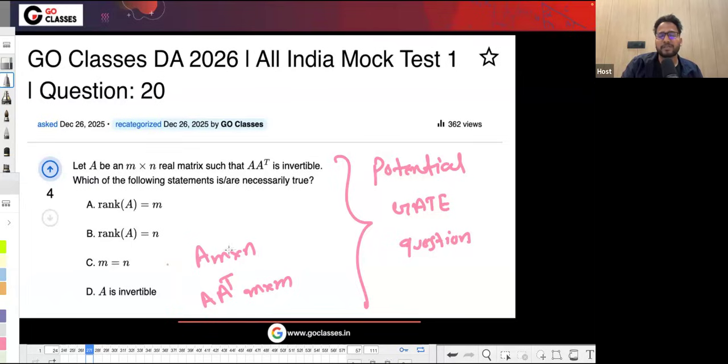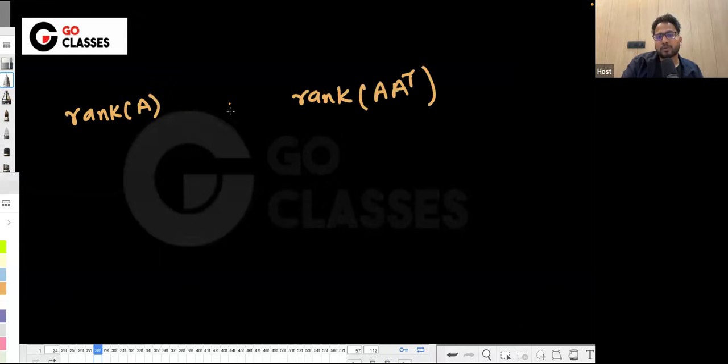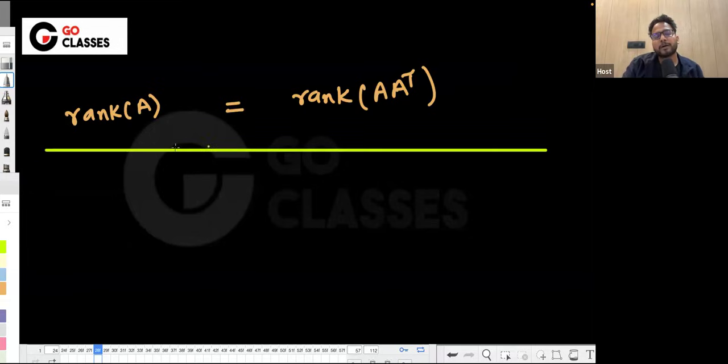Let me first tell you the relationship between the rank of A and the rank of A transpose. Actually, both are the same, and there is a proof. It is not very easy, but if you have seen it, you might be able to recall. We will prove it with the null space, or the nullity. If the nullity is the same for both matrices, then the ranks are the same, even though this matrix is m cross n and this matrix is m cross m.